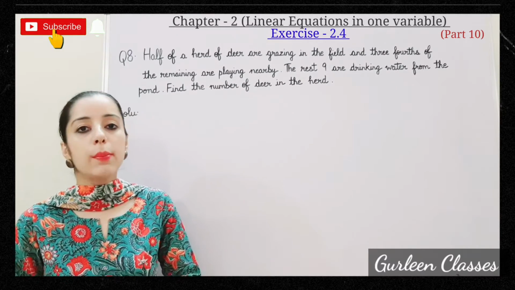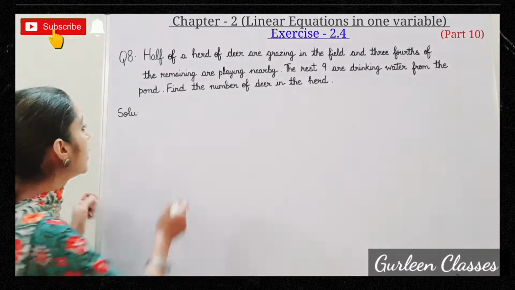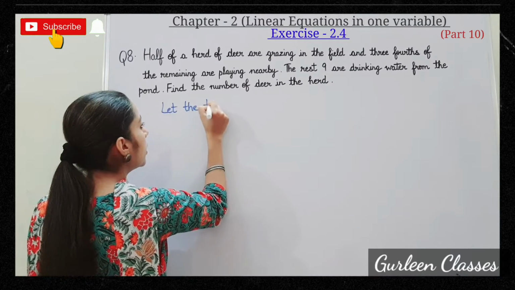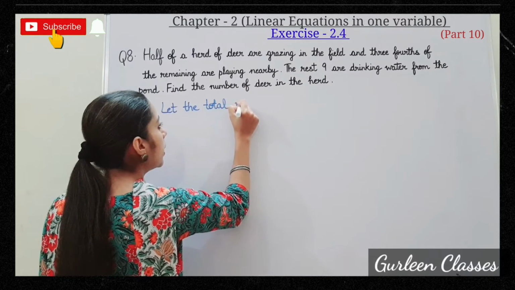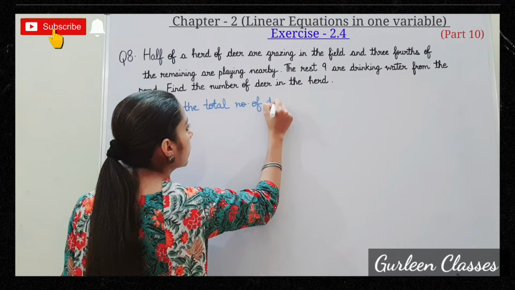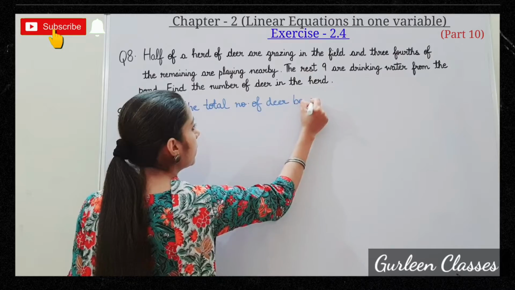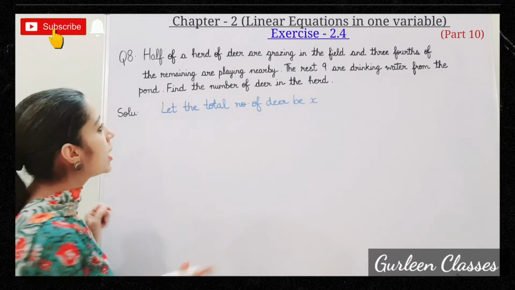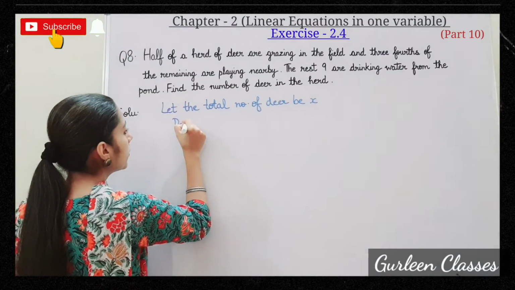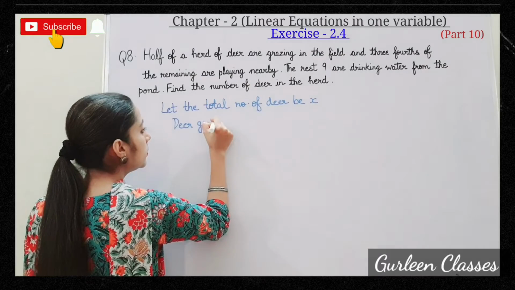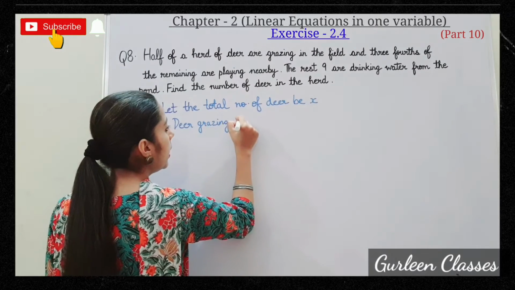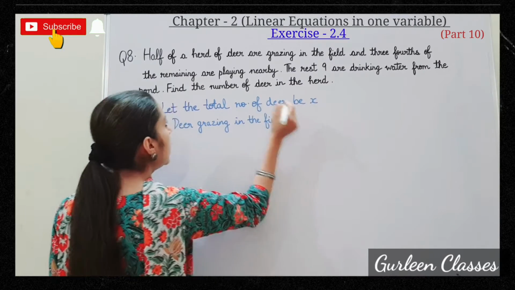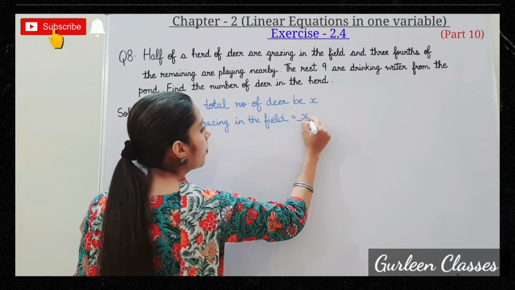So let the total number of deer be X. So now let us write what all things are given in the question. First we will write deer grazing in the field. How many deers are grazing in the field? Half means X upon 2.